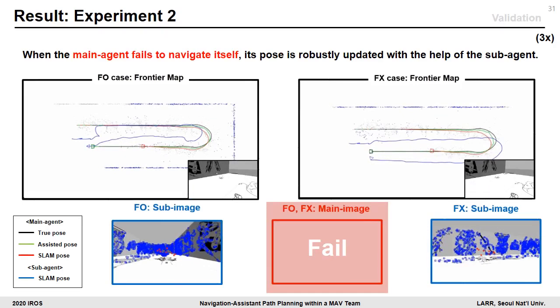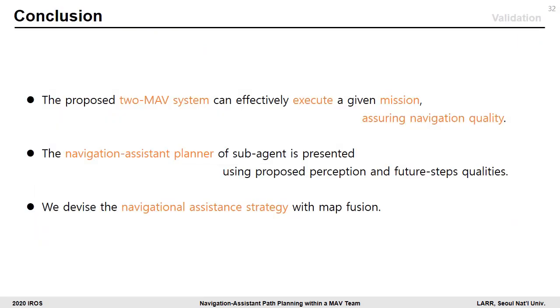In conclusion, we present two MAV systems which can effectively execute a given mission, assuring navigation quality. And we designed the navigation assistance planner of the sub-agent using the proposed perception and future stack quality. Lastly, we devised navigational assistance strategies with the map fusion module.